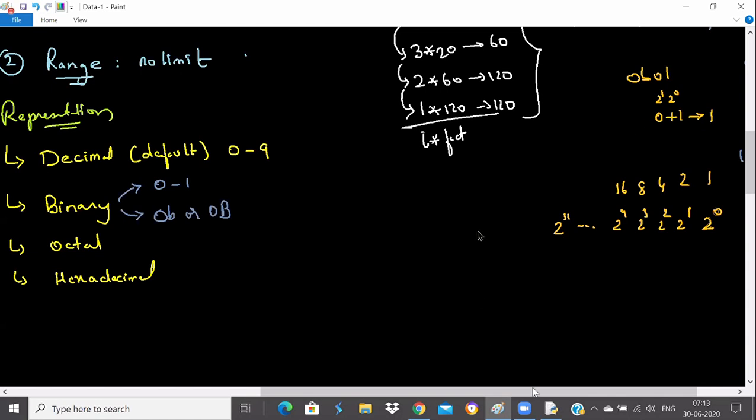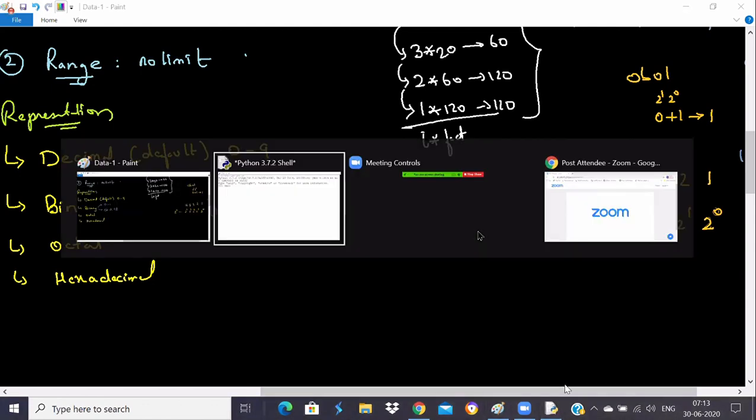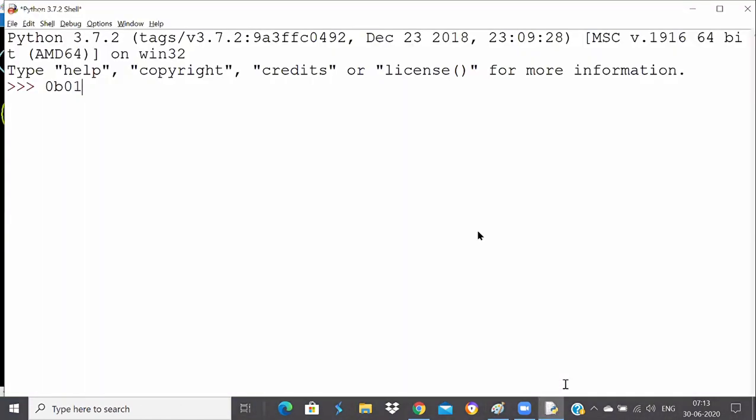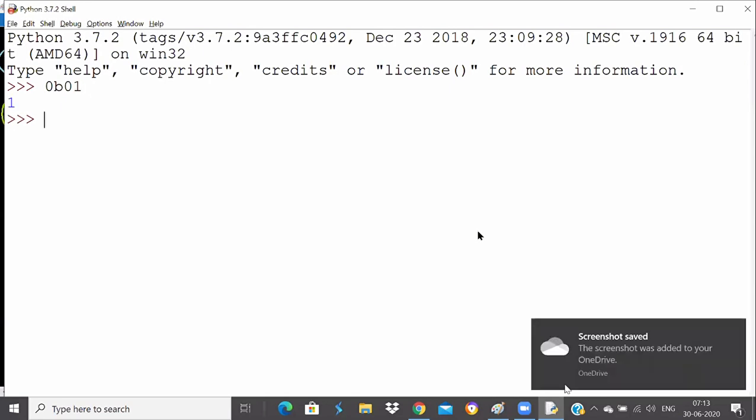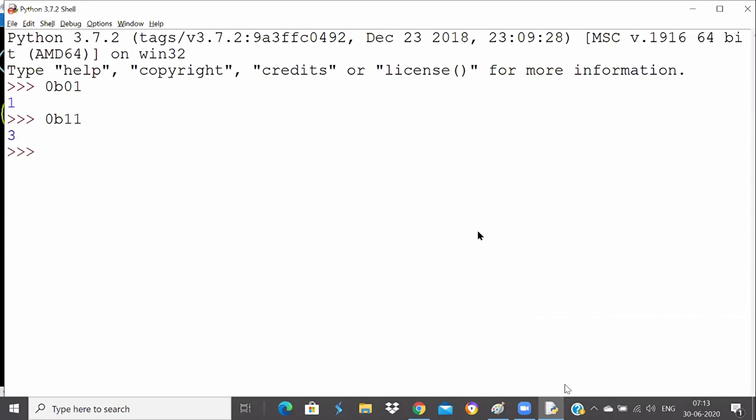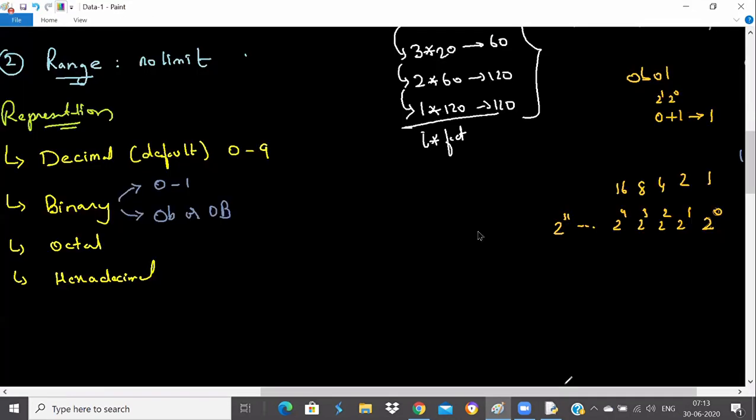Now if I get back here and ask a question, I press enter and you see that it's printing 1. If I ask 0B11, then it will make you 3. How is it making you 3 in 0B11?